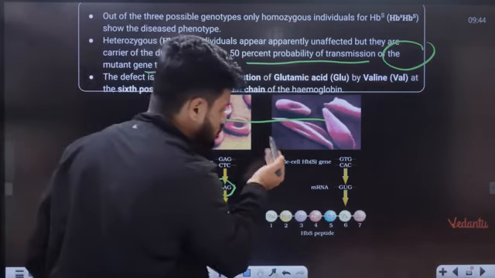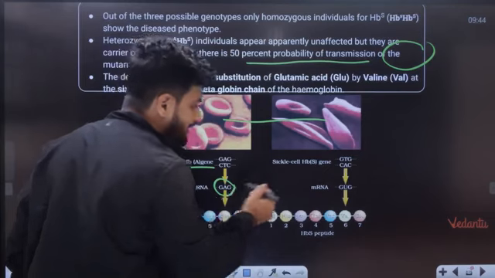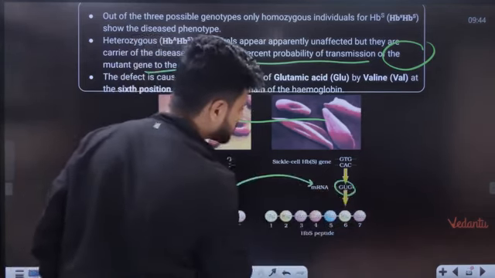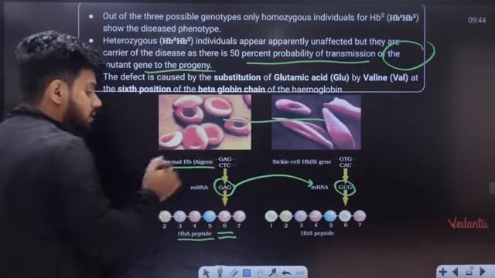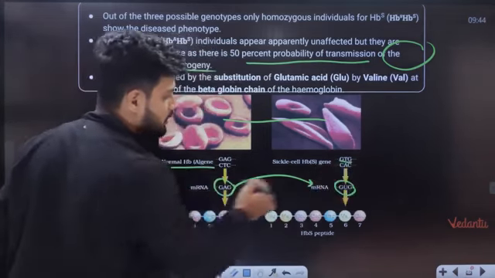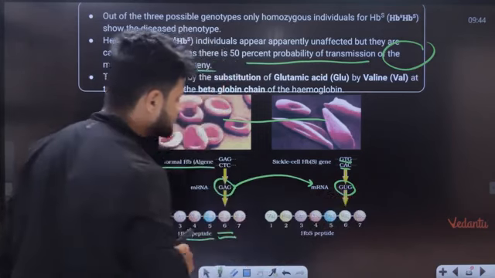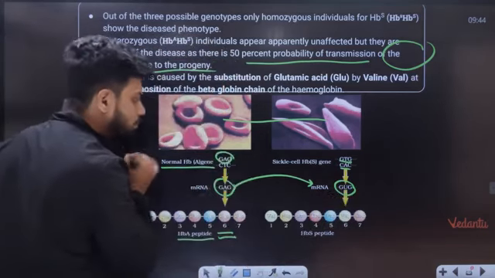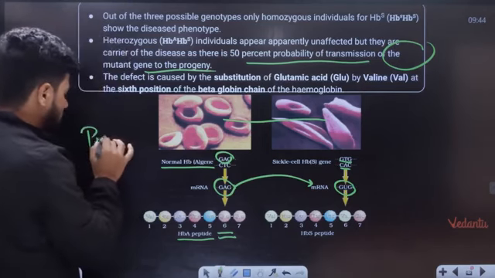Now because of the point mutation in the mRNA, instead of GAG we have GUG here. Why? That is because of a change in the normal gene also. Here we have GAG, and GTC it became here. So CAC, GUG is here. Here we have GAG. So there is a change in the gene itself. One point mutation.